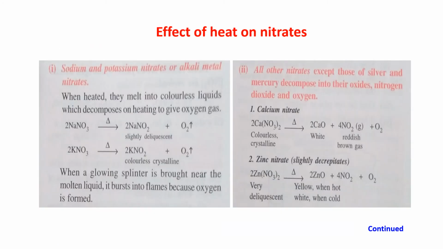Effect of heat on nitrates. The first one is the effect of heat on sodium and potassium nitrate, or alkali metal nitrates, because sodium and potassium are alkali metals. So you can say the action of heat on sodium or potassium nitrate, or alkali metal nitrate.